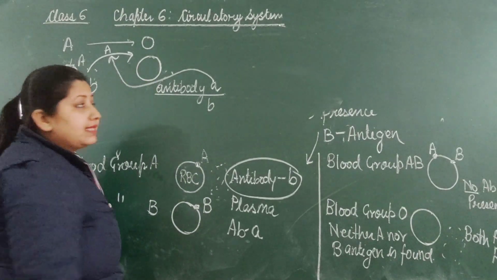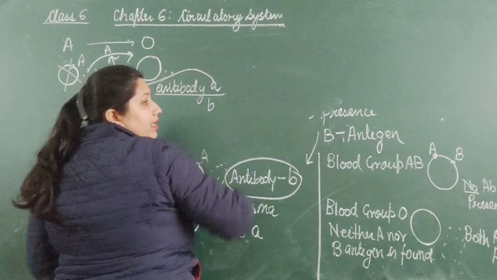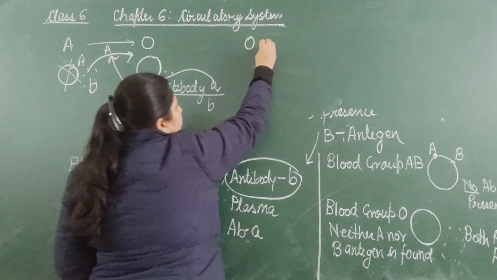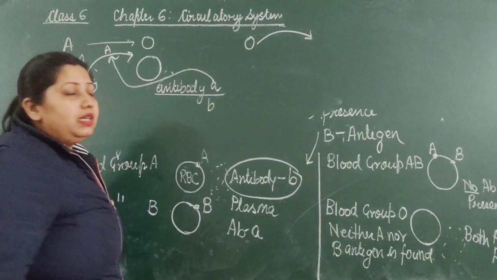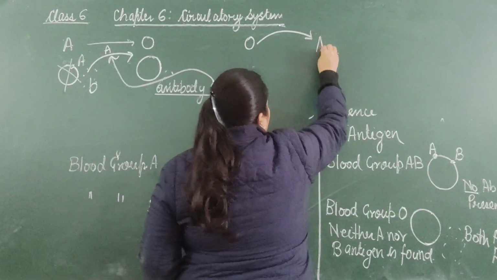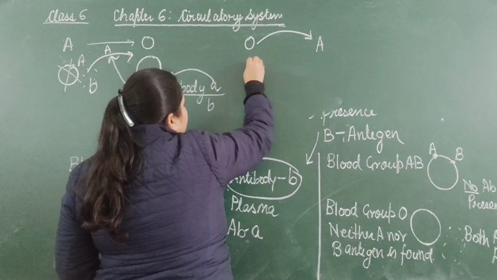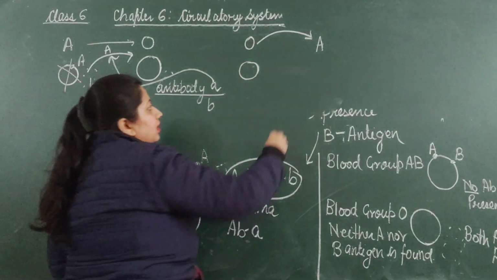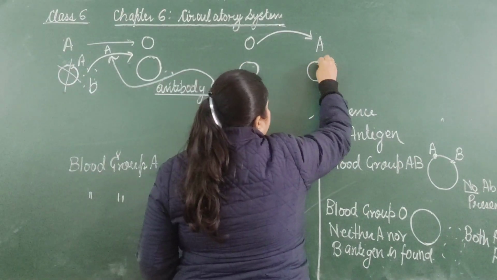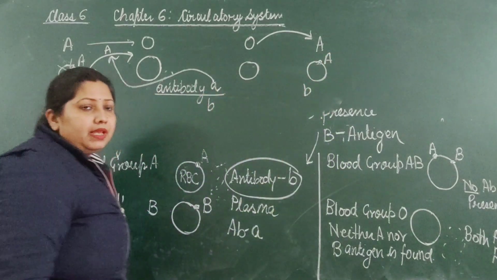But in the opposite case, if the person O wants to give blood to the person of blood group A. In the person O, the RBC has no antigen, but it has antibody A and antibody B in the plasma.